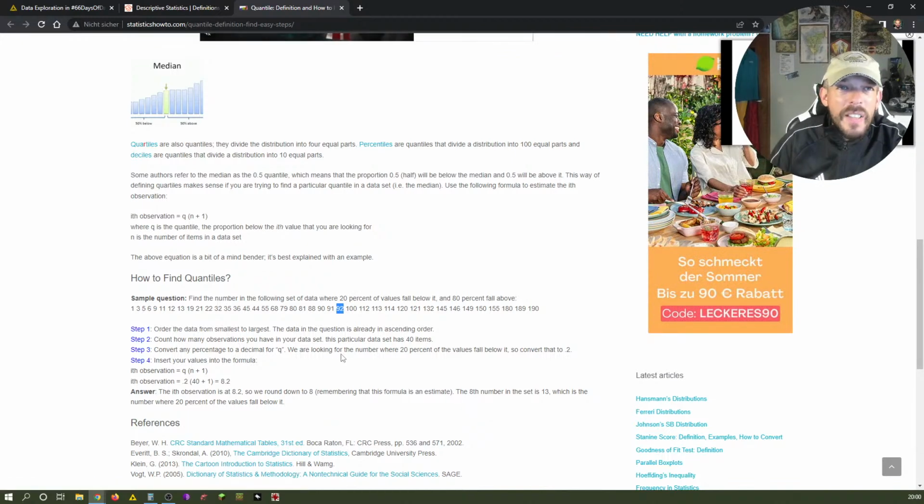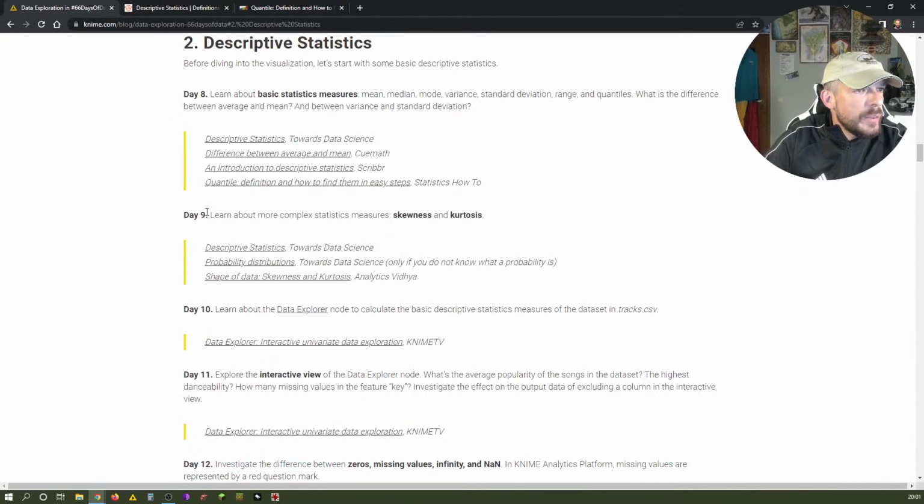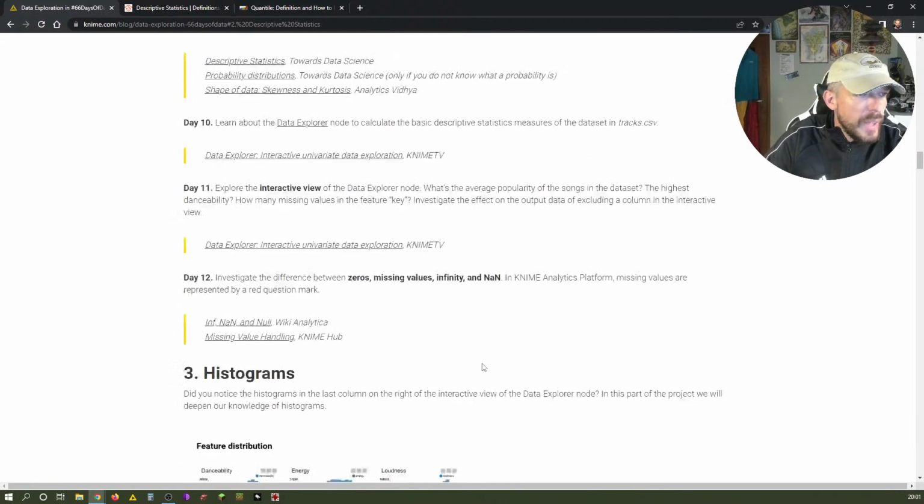All right, there was a little bit of mathematics, and we will do another math session tomorrow, where we cover then the second part, where we learn about complex statistic measures like skewness and kurtosis. Before we then later this week, we cover the Data Explorer, which is a fantastic tool, and then we deal with missing values.